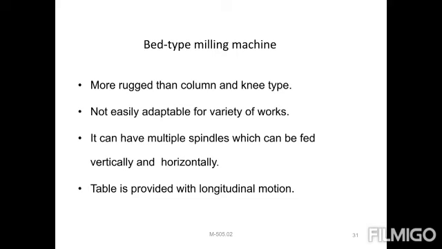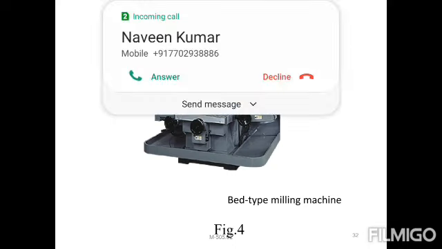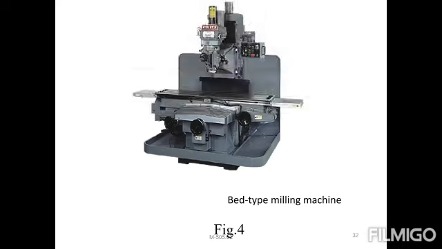Then next you can observe the bed type of milling machine figure. At the bottom is the base, next the table will be provided, right? This is small in size, so that is the main thing.